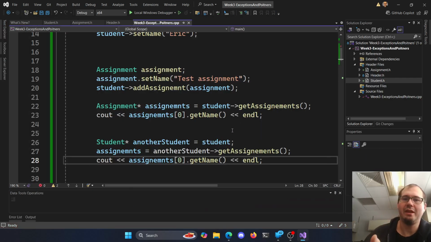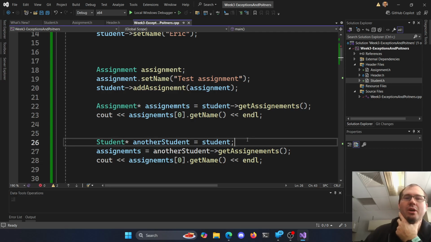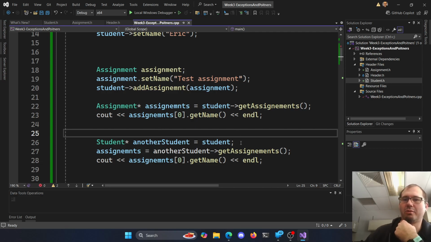But we don't actually have a copy here because when we change one, we're going to change both of them here. So it's not really going to do what we want it to do with two pointers pointed at the same location, right? It's just not going to work for us.